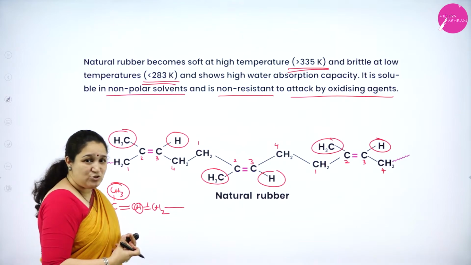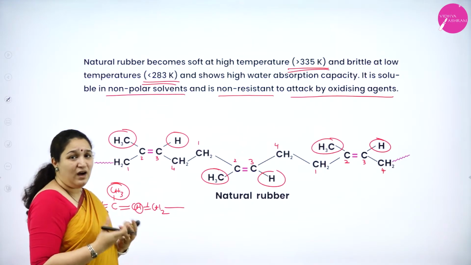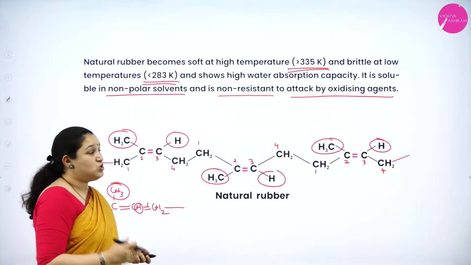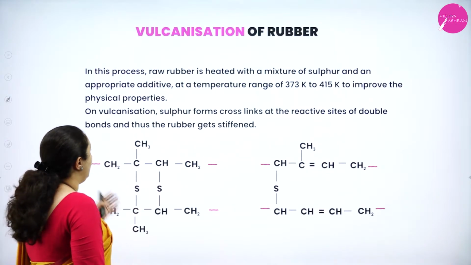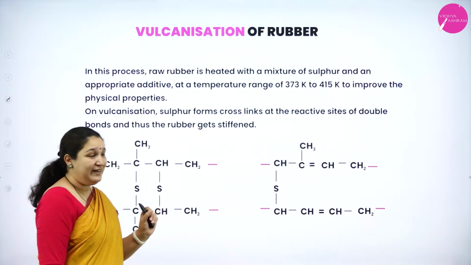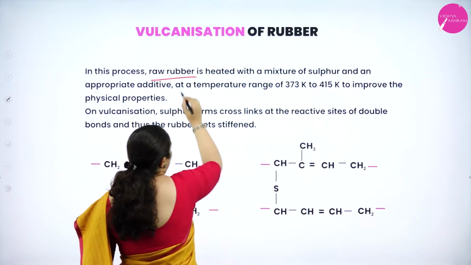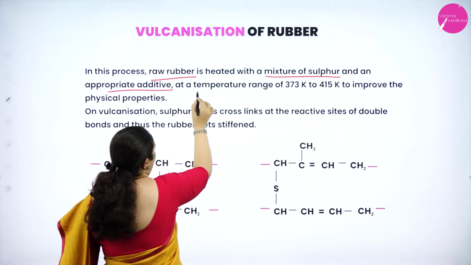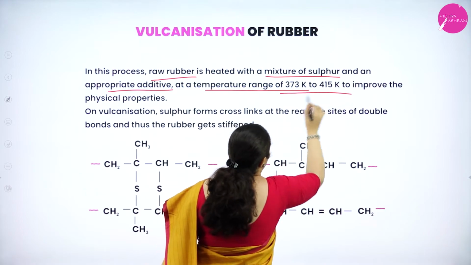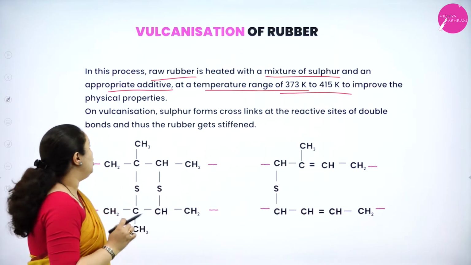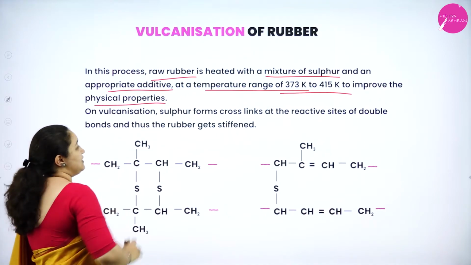To make this natural rubber a little hard, we do a process called vulcanization. So what is vulcanization? Vulcanization is a process of heating raw rubber with a mixture of sulfur and an appropriate additive at a temperature ranging from 373 to 415 Kelvin to improve the physical properties.